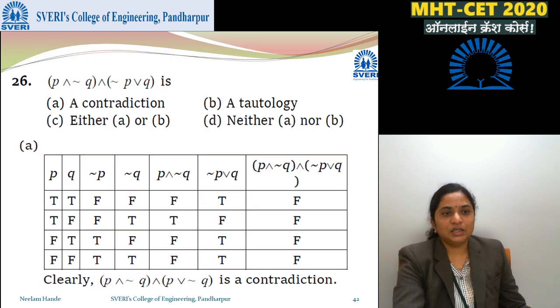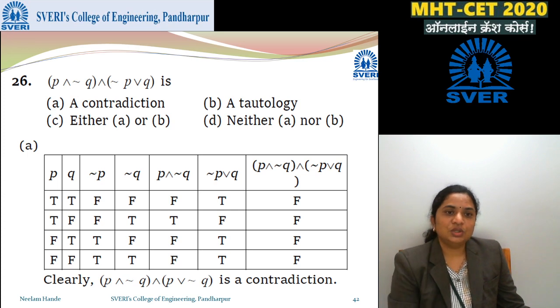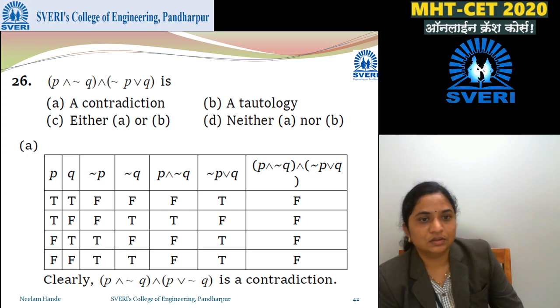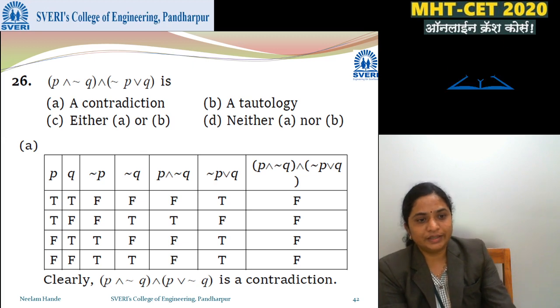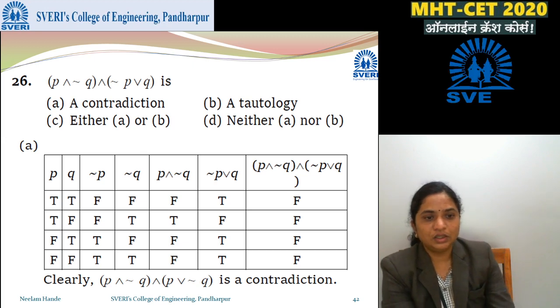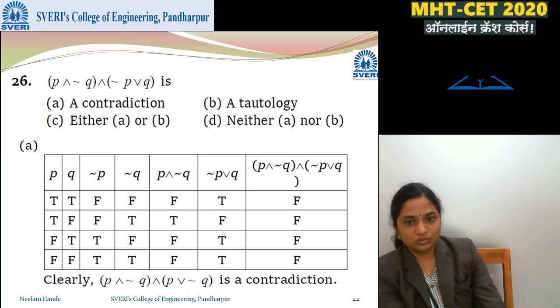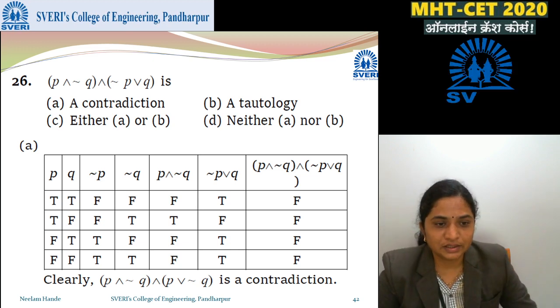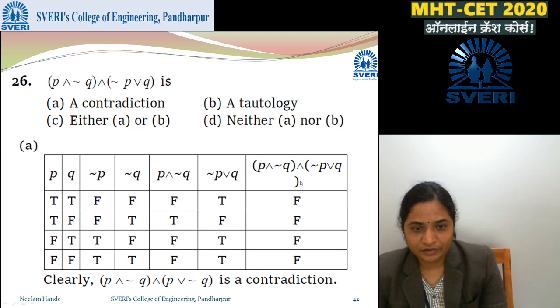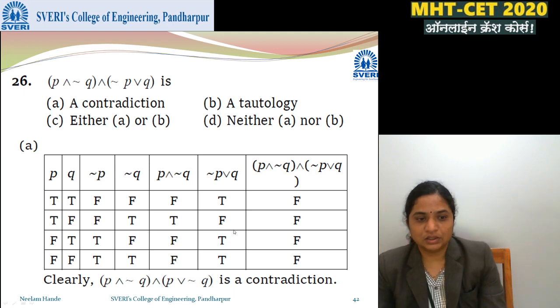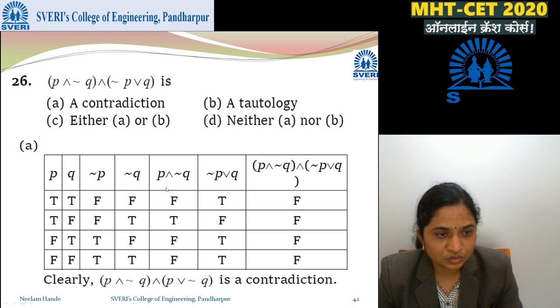Next is P and negation Q and negation P or Q. You have to check again, right? P, Q, negation P, negation Q, P and negation Q, negation P or Q, and then we are checking finally. Up to this it is okay. So just we check one.